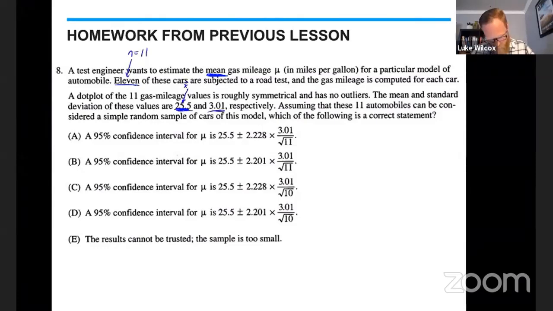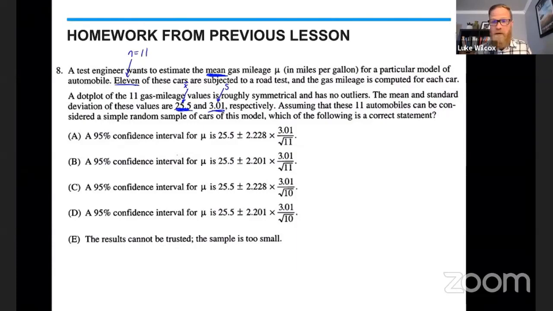And then the 3.01 is a standard deviation, but it is the standard deviation of a sample, so I'm going to be using S there. And it says, assume that these 11 automobiles can be considered a simple random sample of cars of this model. Which of the following is a correct statement?